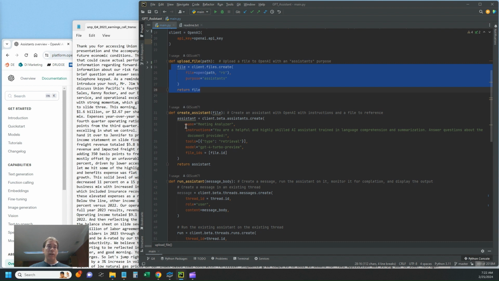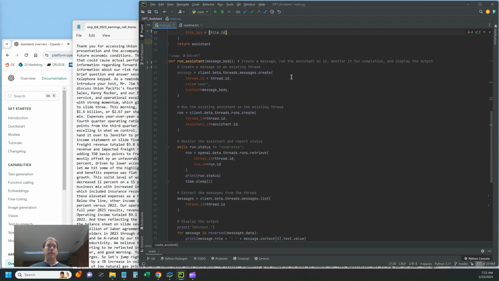Then we've got the create assistant function. This is where you provide your assistant a name. I called it meeting analyzer. Give it some basic instructions, tell it to use the retrieval tool, so it's going to retrieve data from the file provided, tell it which OpenAI model to use, and reference the file ID, in this case, the file that we just created above.